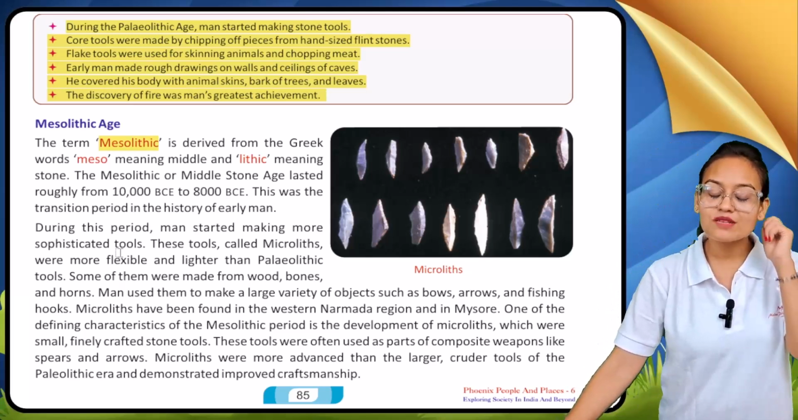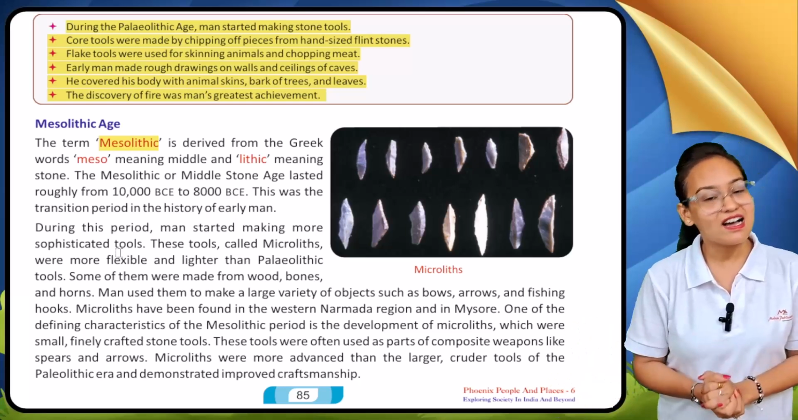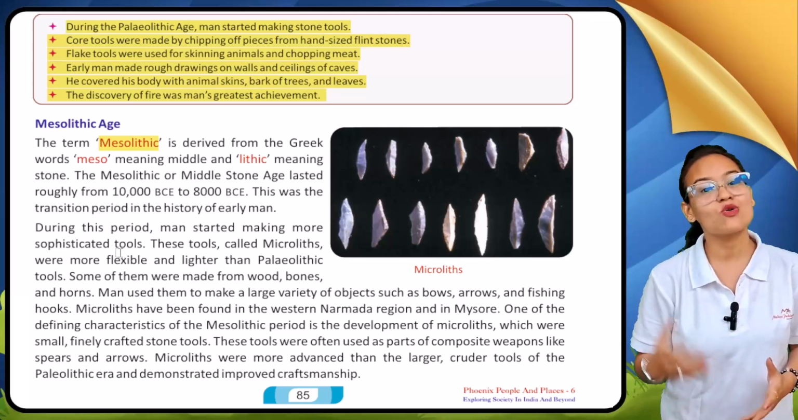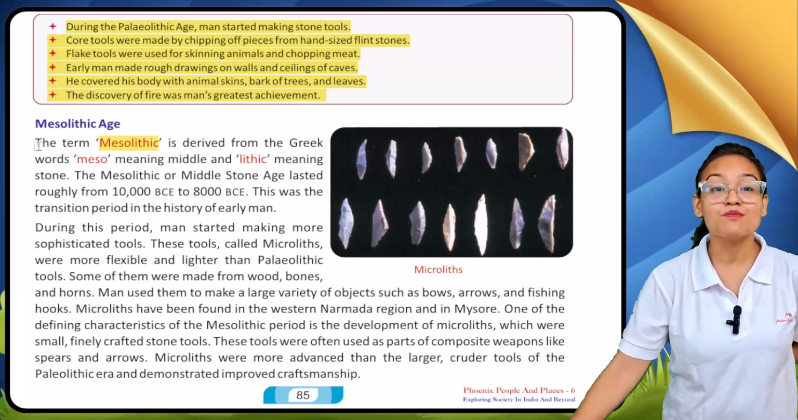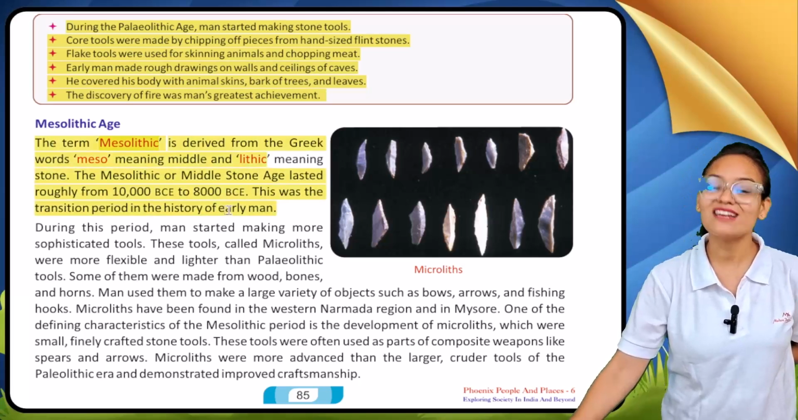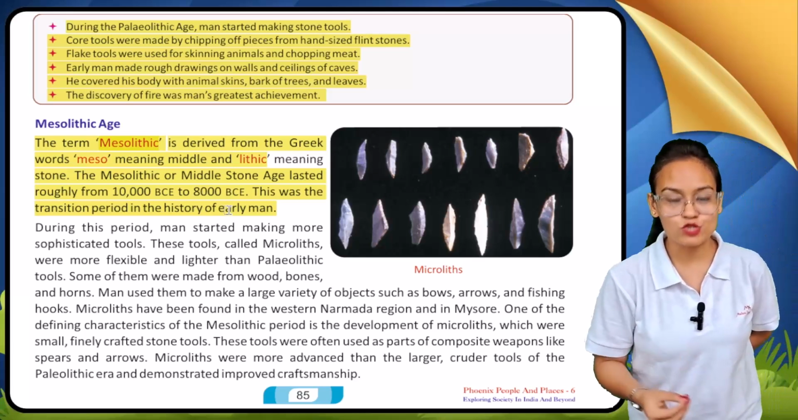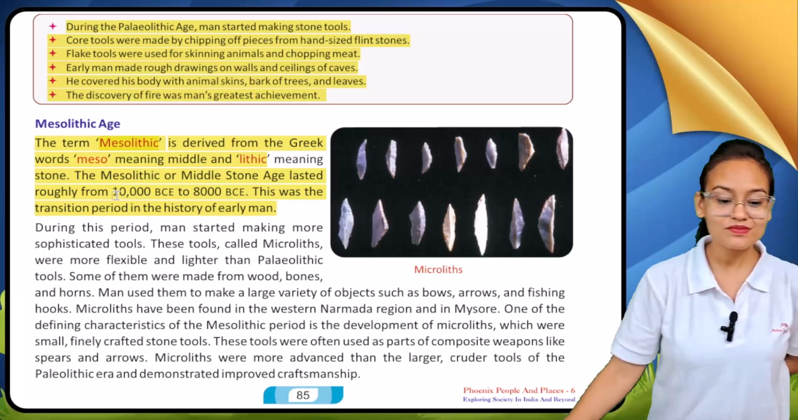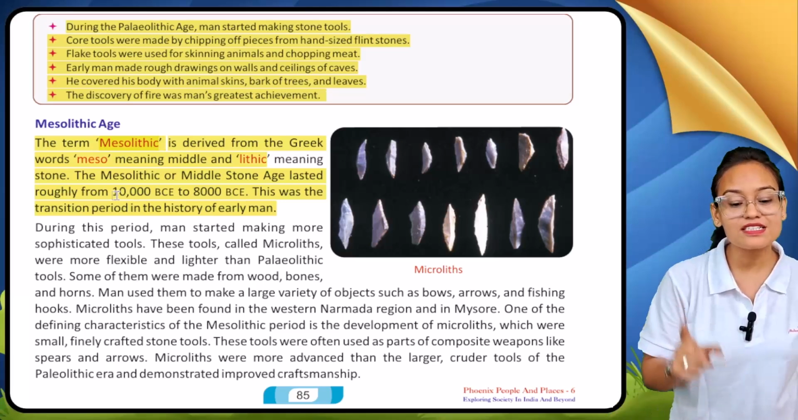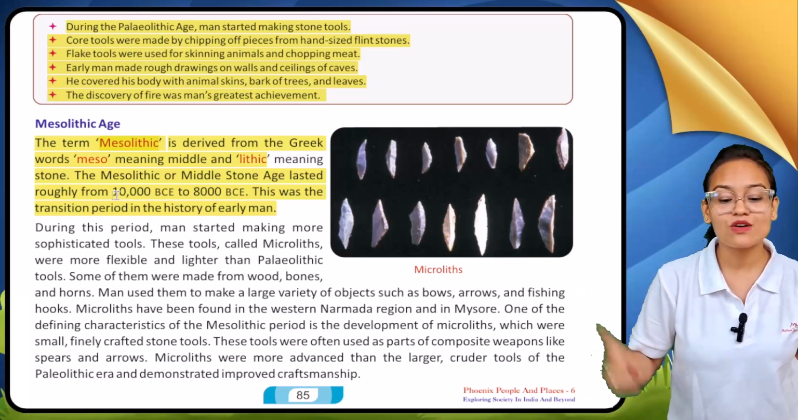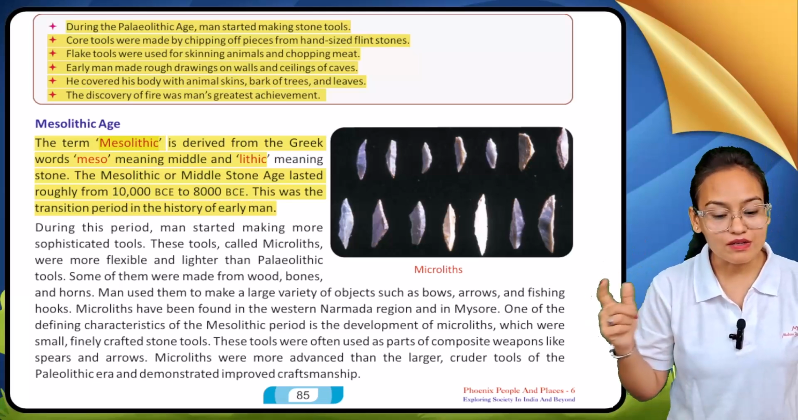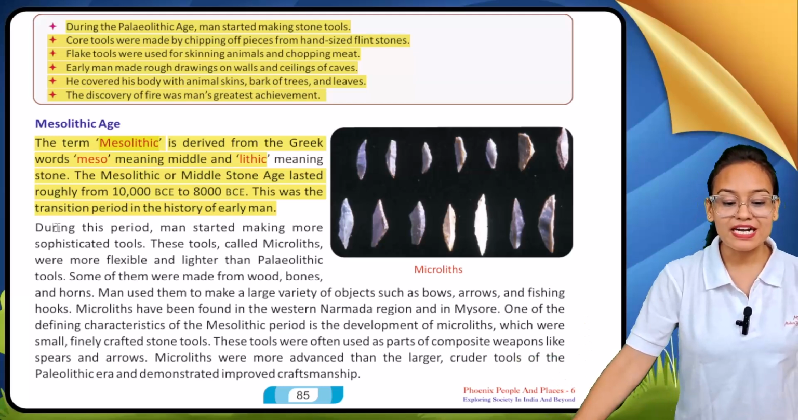Now, what is the meaning of the term Mesolithic? Like Paleolithic, Mesolithic is also a Greek word. Meso means middle, and lithic means stone. That's why Mesolithic age means middle stone age. The duration in which the Mesolithic age remained on our planet Earth is 10,000 BCE to 8,000 BCE, and the era of the Paleolithic age was 10,000 to 5,000.